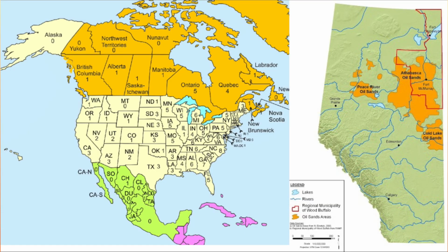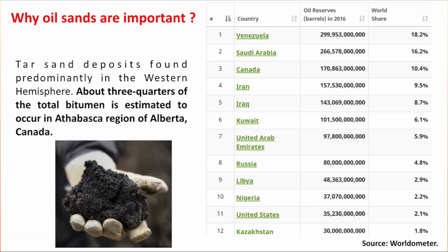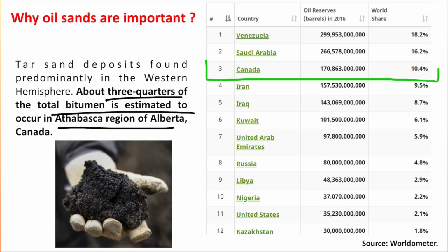Question, where is it found? It is found in the province of Canada that is named Alberta. You can see this is the province and here the region where the oil sand mines are found. These are the deposits. Now, why are these oil sands important? Because about three-quarters of total bitumen is estimated to occur in this Athabasca region of Alberta. And because of this reason, Canada secured the third rank in the global oil reserve chart. So from this you can understand how important it is.